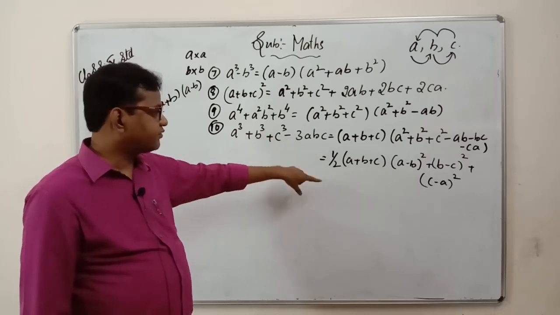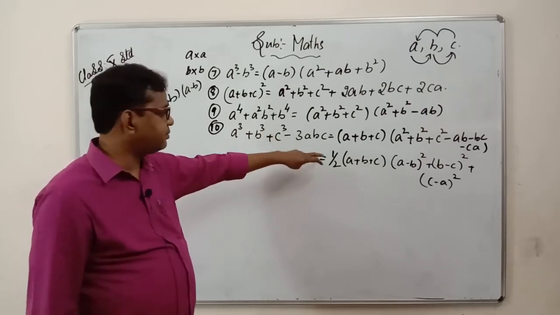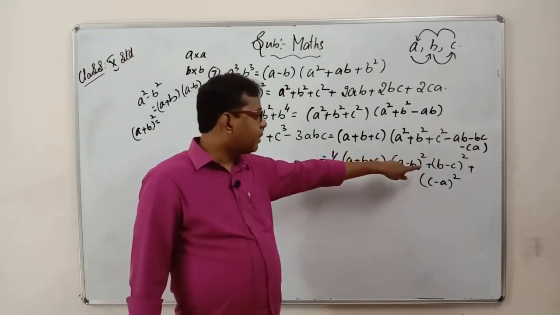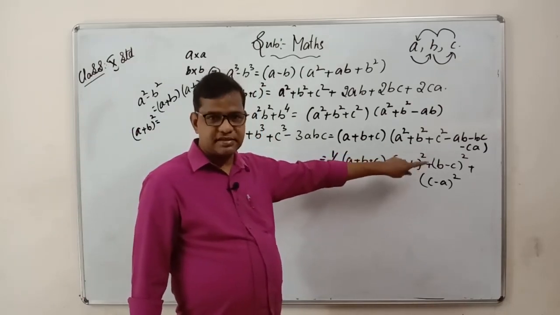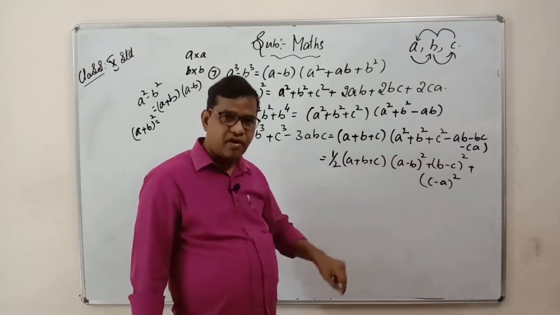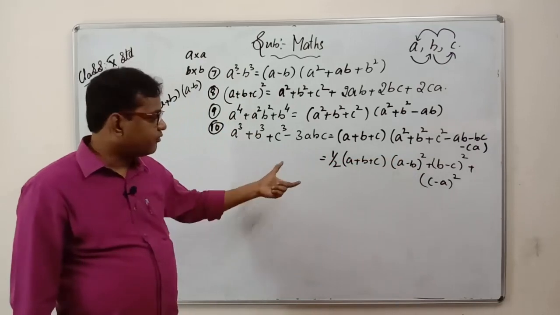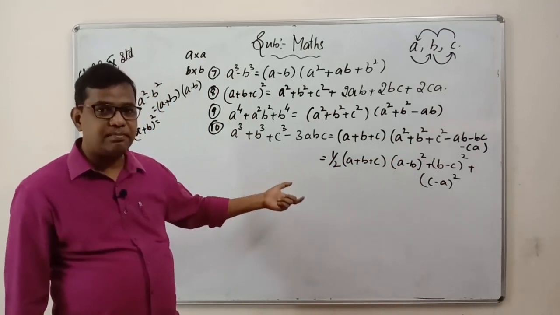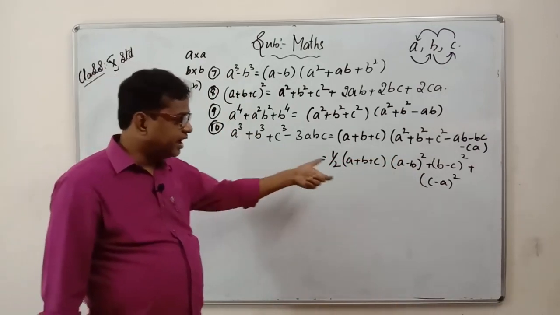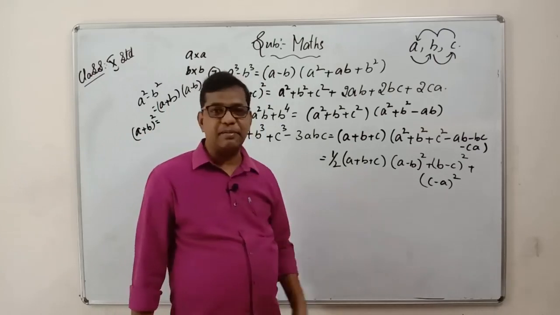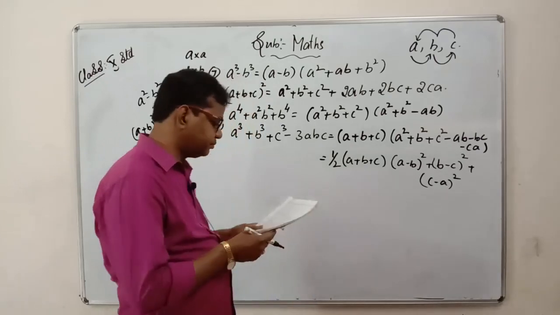The first form I told you already, that is (a plus b plus c) of (a square plus b square plus c square minus ab minus bc minus ca), or the same formula you can write in this form also, that is half of (a plus b plus c) of ((a minus b) whole square plus (b minus c) whole square plus (c minus a) whole square).